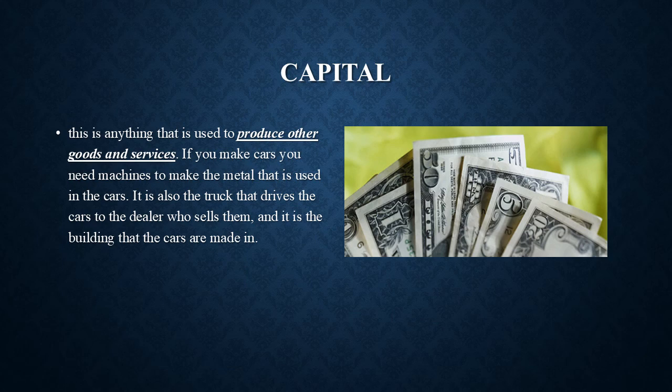Capital is the truck that drives the cars to the dealers who sell them, and the building that the cars are made in.